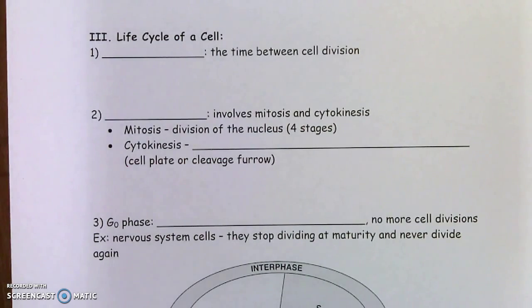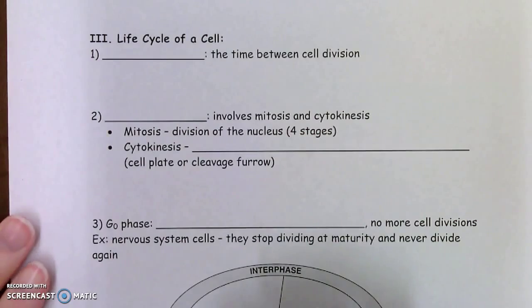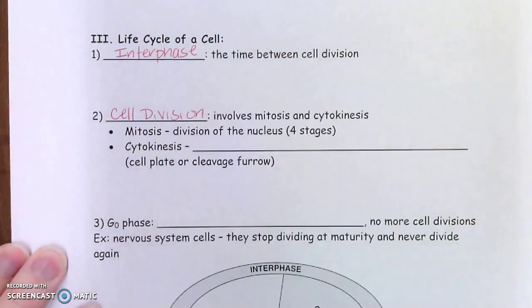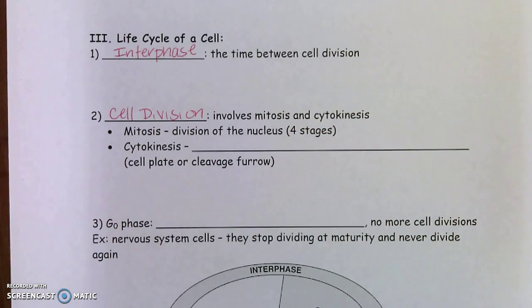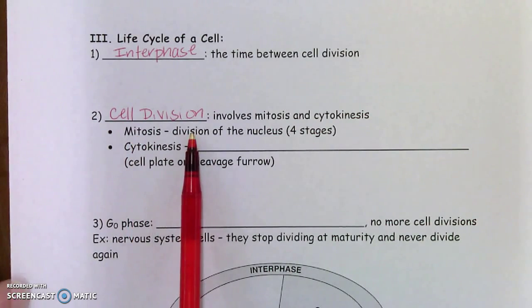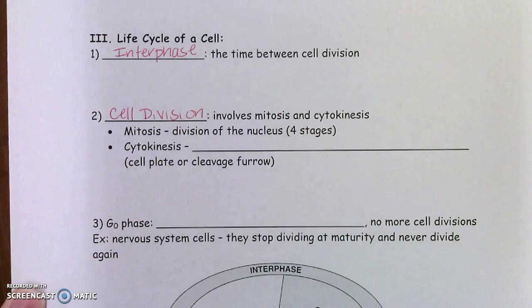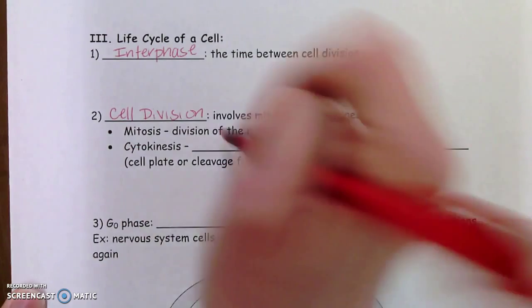So the life cycle of a cell has a few parts. The first part is what's called interphase. Interphase is actually the time in between the cell dividing. Number two, the second step is actually the cell division step. Okay. This involves mitosis and something called cytokinesis. So mitosis is actually technically the division of the nucleus. We'll talk about the 4 stages on the next page. Cytokinesis is the division of the cytoplasm.